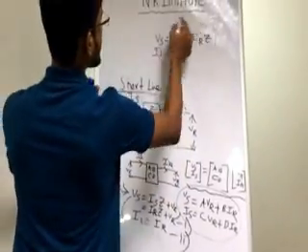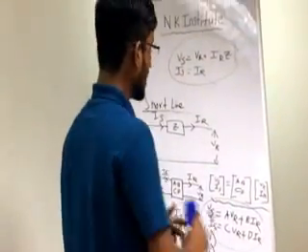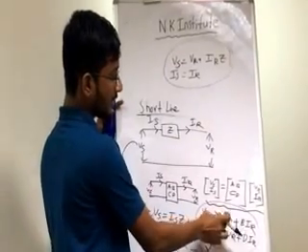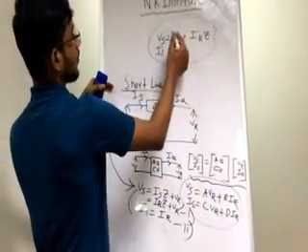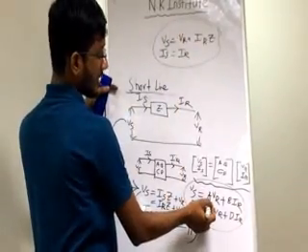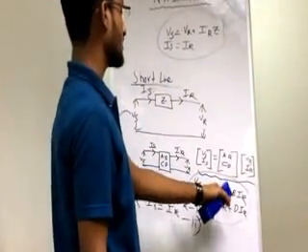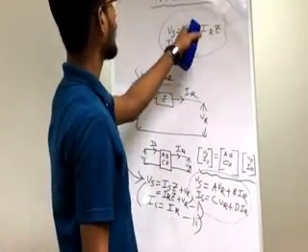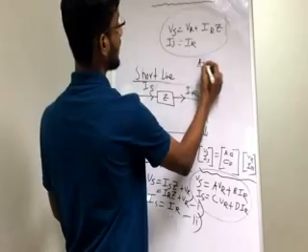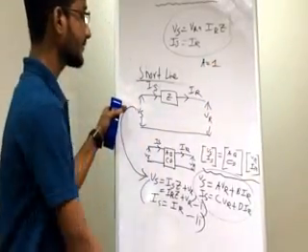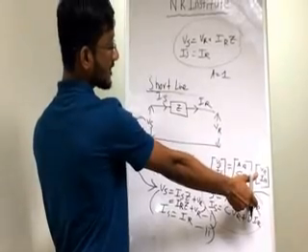If we want to compare, what we need to do? We just need to do the comparison of the coefficients. So what is the coefficient over here and what is the coefficient over here? A is the coefficient in this equation and 1 is the coefficient in this equation. So the value of A will be 1. Next, if we compare IR with IR, it is same. So the coefficient B over here and Z is here.